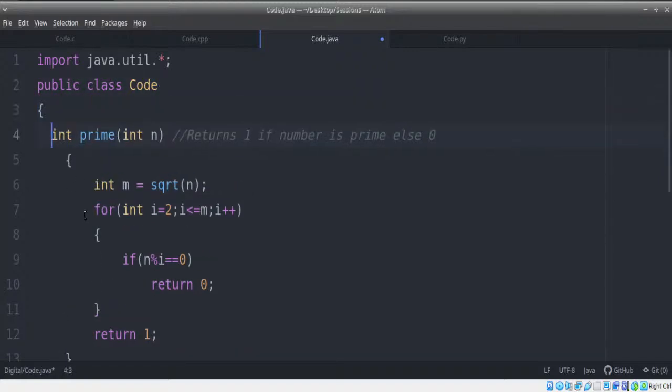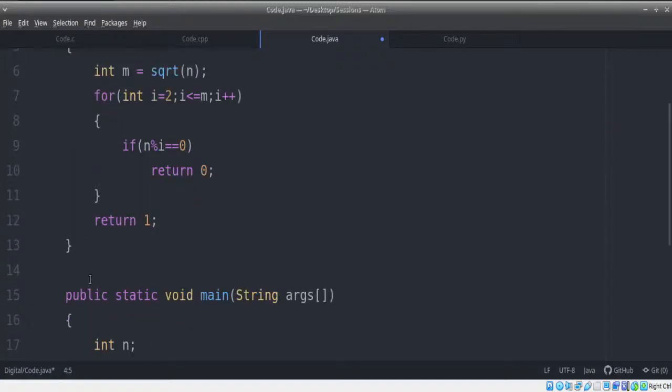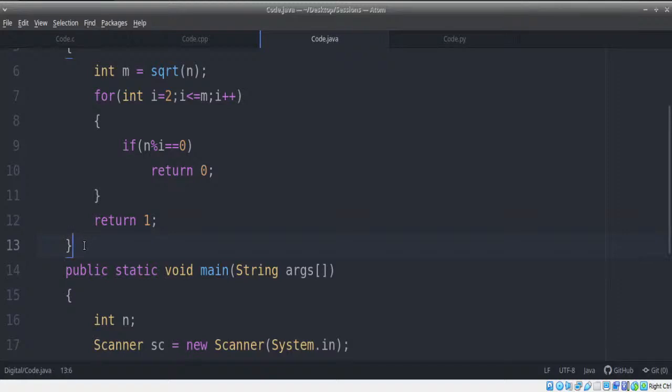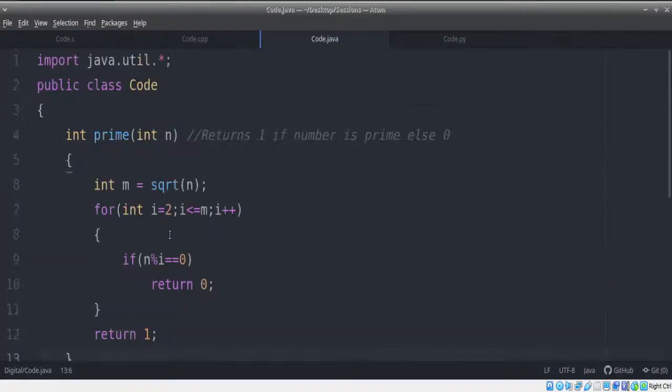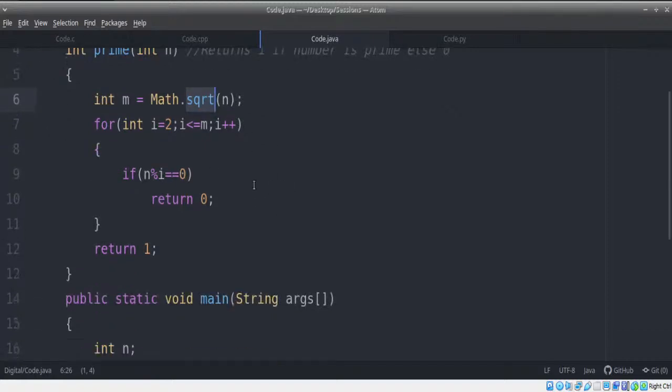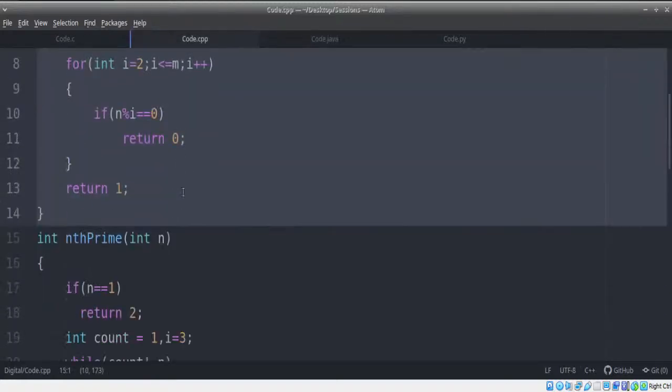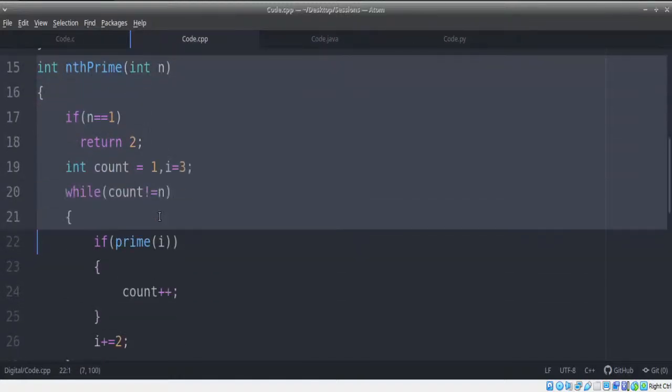Because remember, if a function is not static, you need to create an object to access whatever is part of the function. So the only difference here is you don't have the square root function as it is. Square root is a part of Math. You just need to use it as Math.sqrt. That's the only difference we need to make when it comes to this particular function. Let's see if we need to make any difference in the next function, that is to find the nth prime.